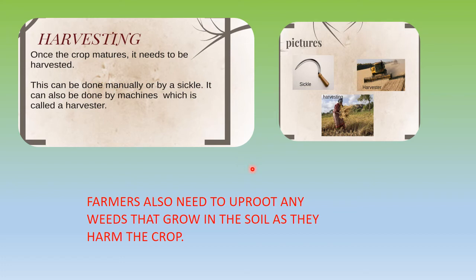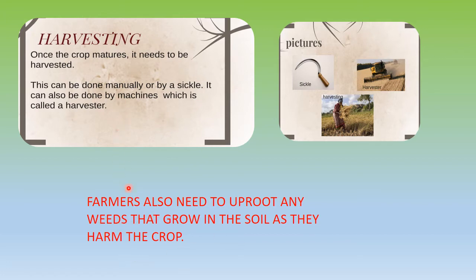Now after you have done all these steps, when your crop is ready to be cut, the farmer will uproot any weeds. Now what are weeds? Weeds are unwanted plants which naturally grow with the plants, and they affect the growth of the main plant, because weeds are also plants. When they are growing, they share the nutrients in the soil. So we don't need them because they are damaging the main crop. Farmers will uproot them because they harm the main crop.